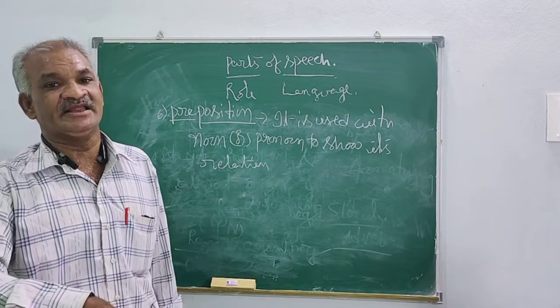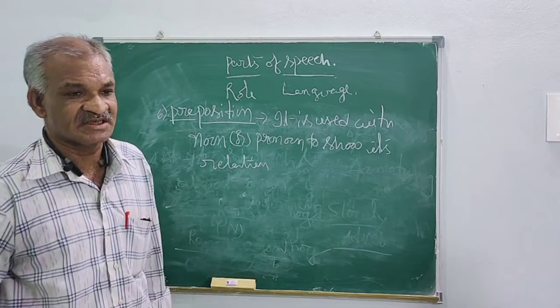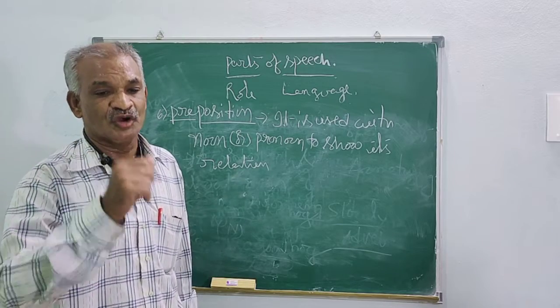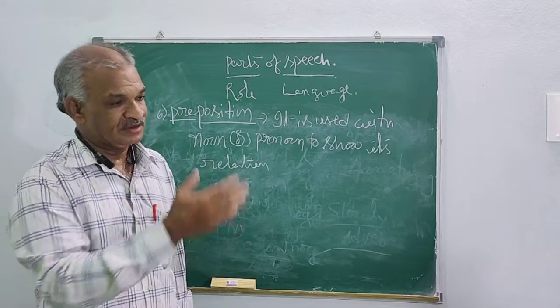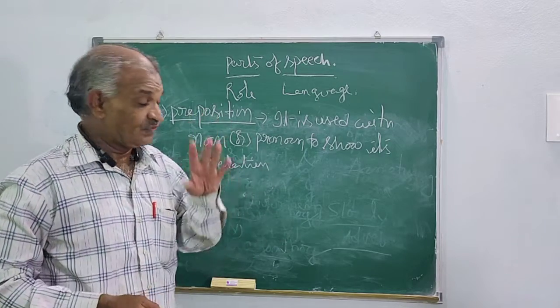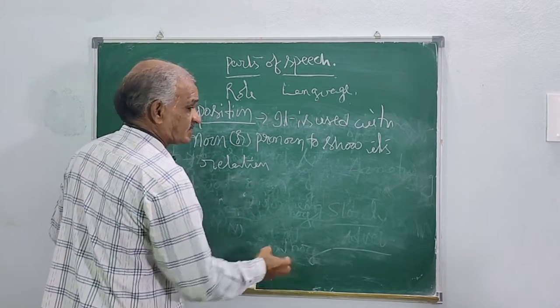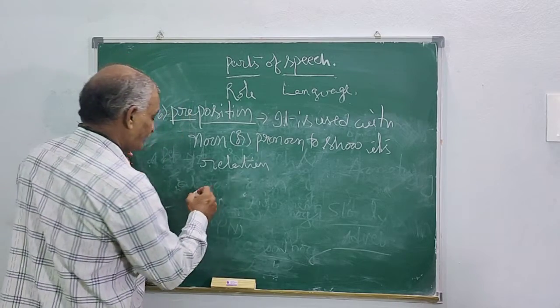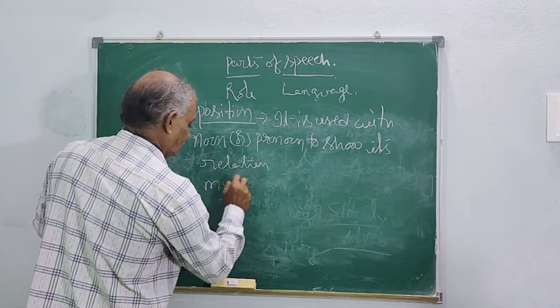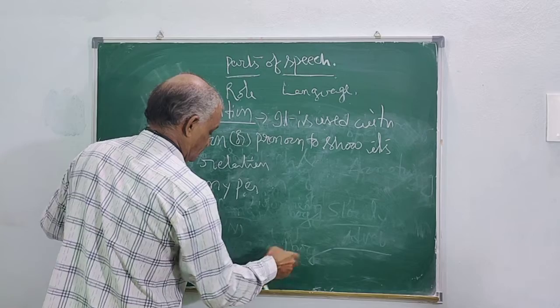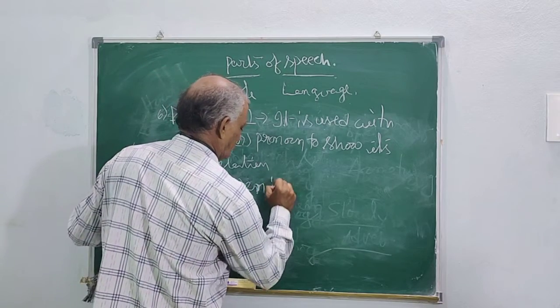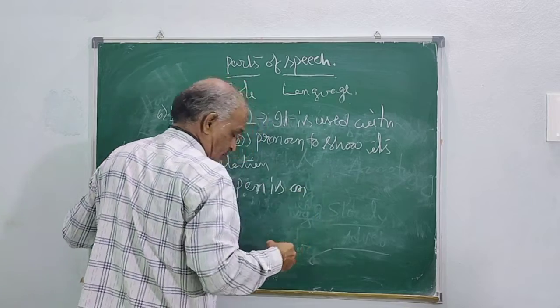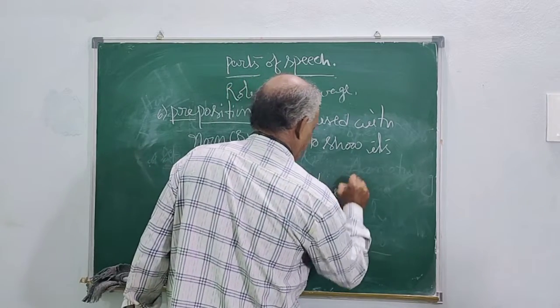Instead, if your father says, my Gopi, my spectacles are on the table, you bring them. So where are the spectacles, or where is his pen? My pen is on the table.